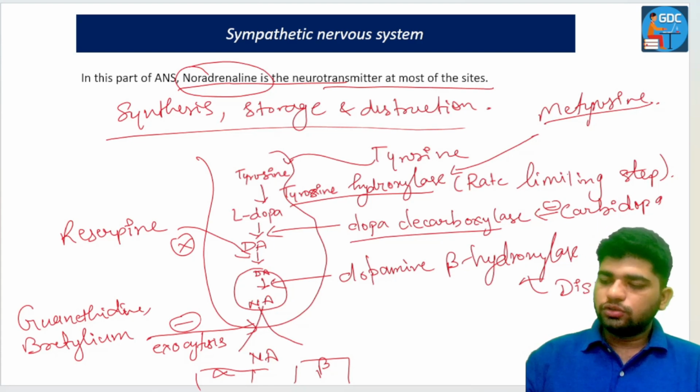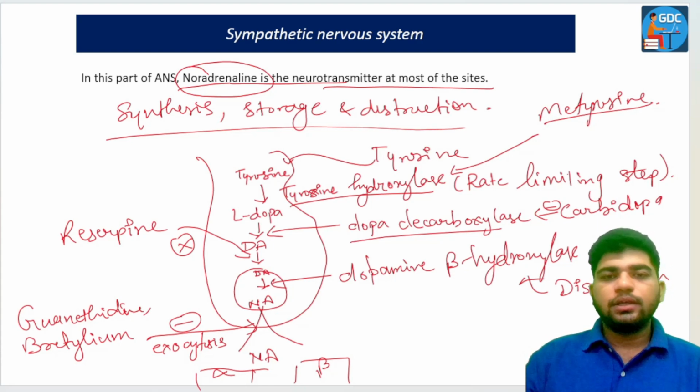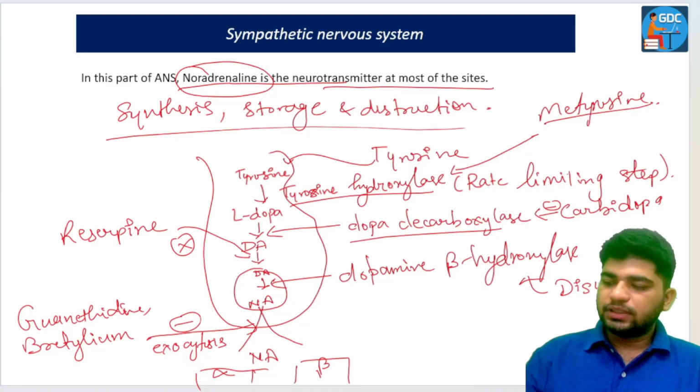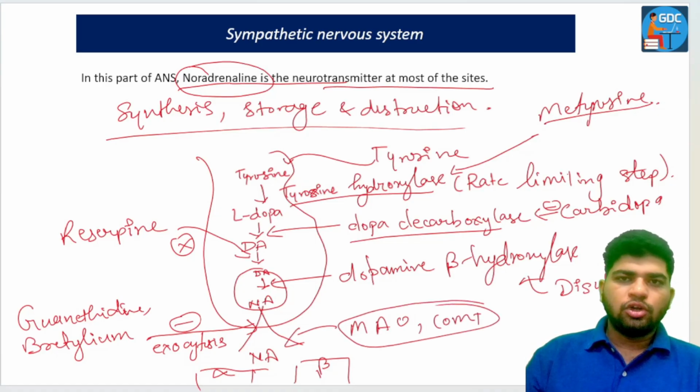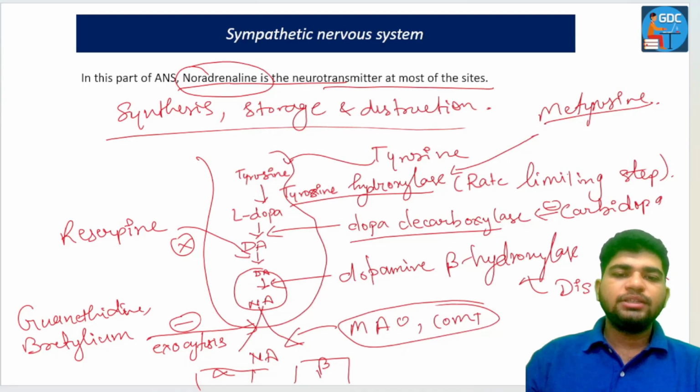Also, whenever noradrenaline comes into the synapse, there are the enzymes MAO as well as COMT that break down noradrenaline. Particularly, MAO acts in the synaptic cleft and COMT acts in the axonal cytoplasm, that is the neuronal cytoplasm. So this is all about the synthesis, storage, and destruction of noradrenaline.